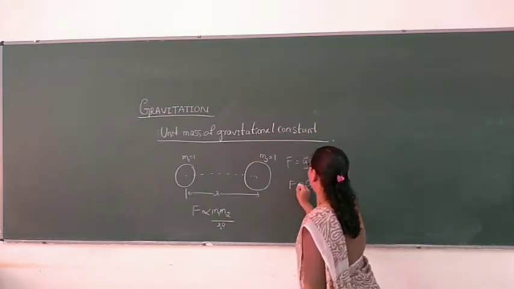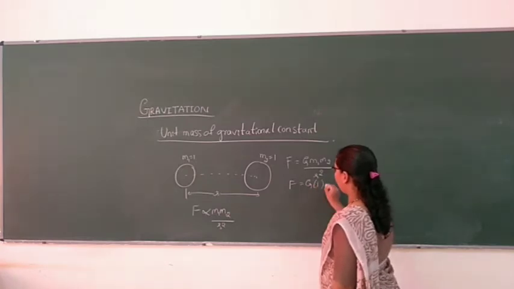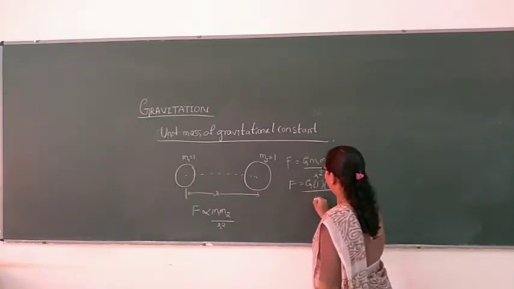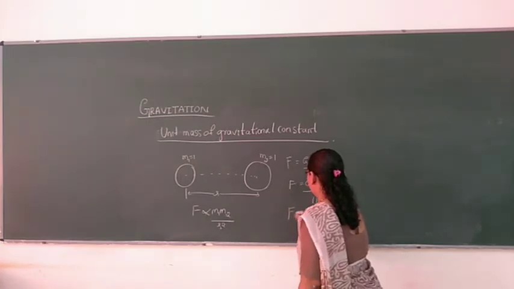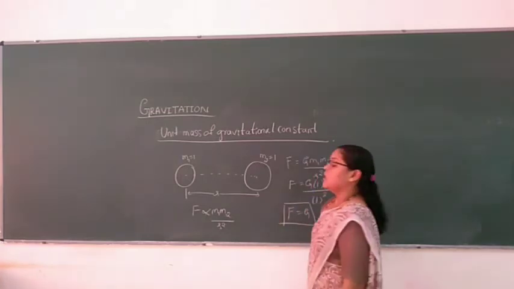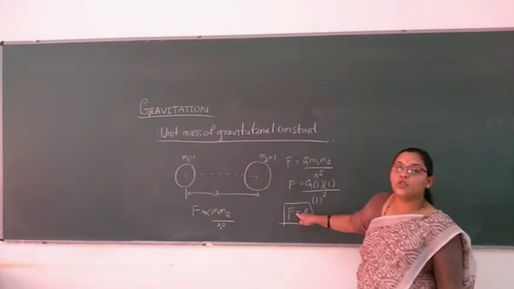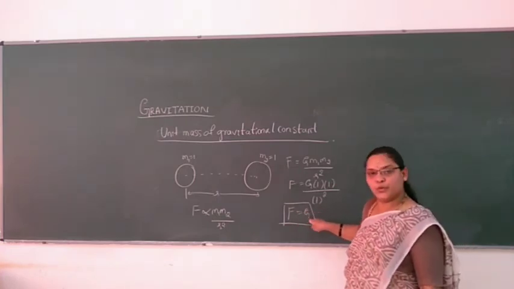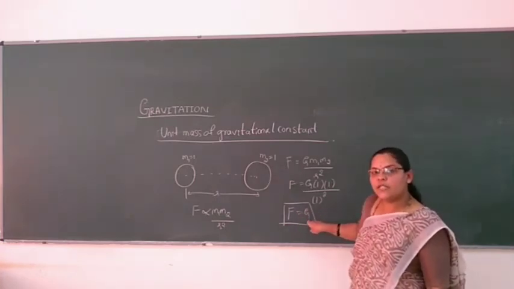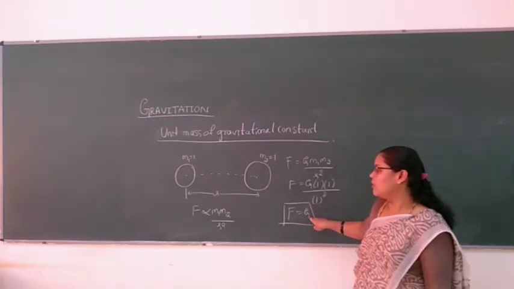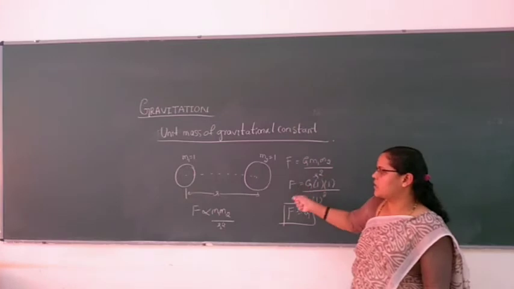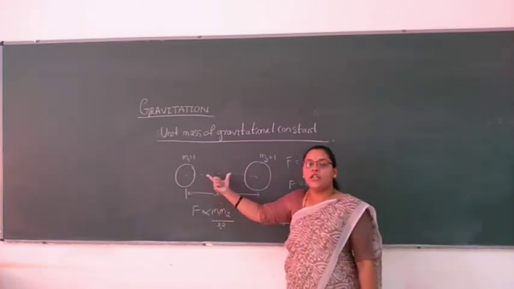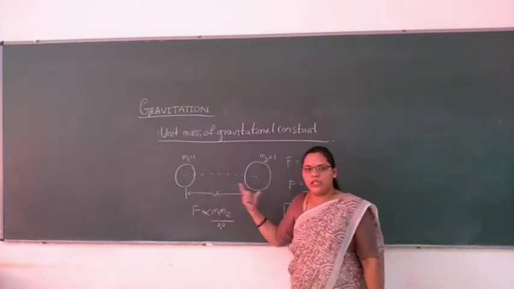So F is equal to G, m1 is 1, m2 is 1, and 1 square is 1. So F is equal to G. What does it indicate? The force of attraction between the unit masses is equal to the universal gravitational constant when they are kept a unit distance apart from each other.